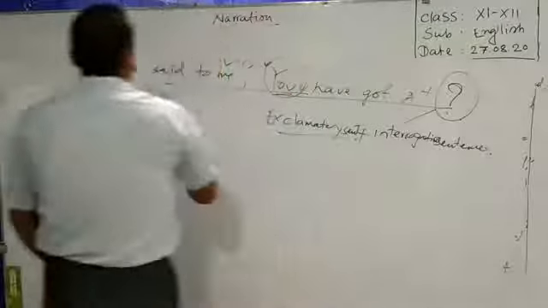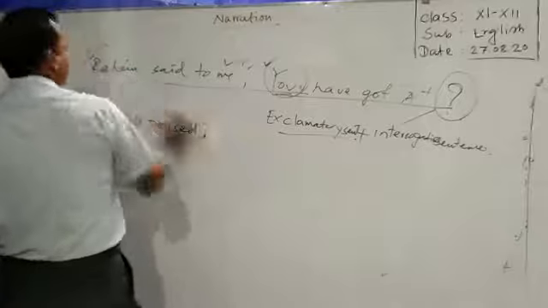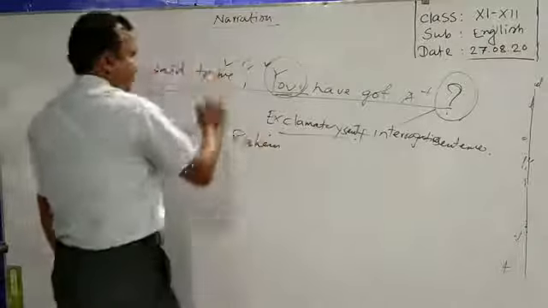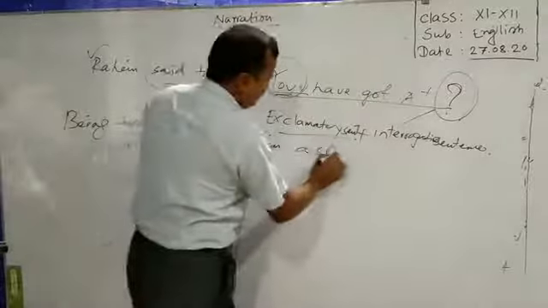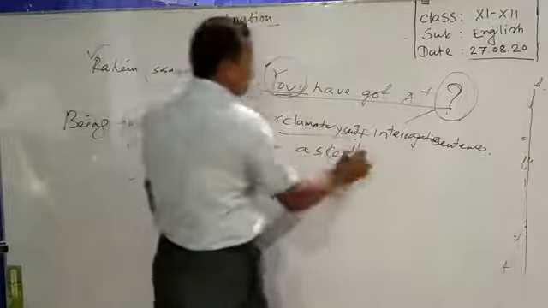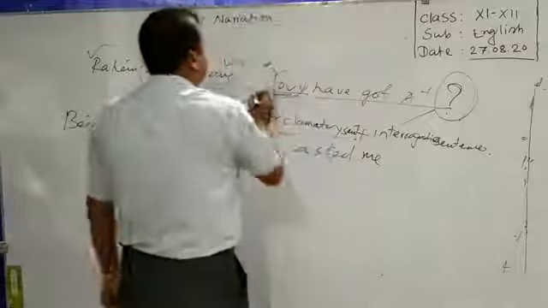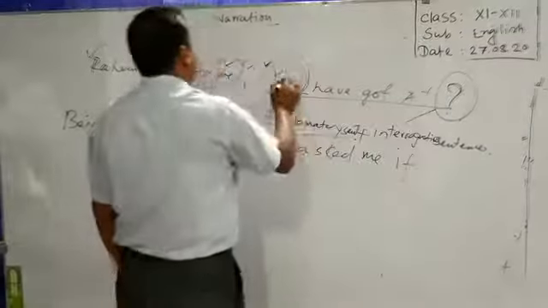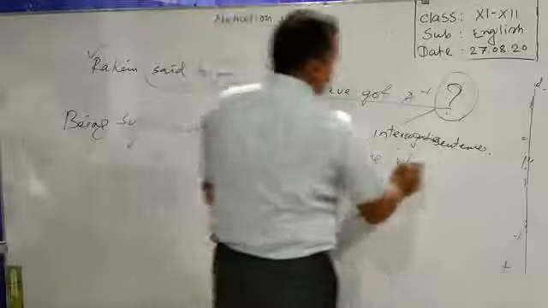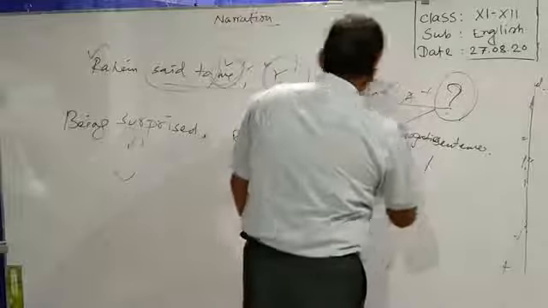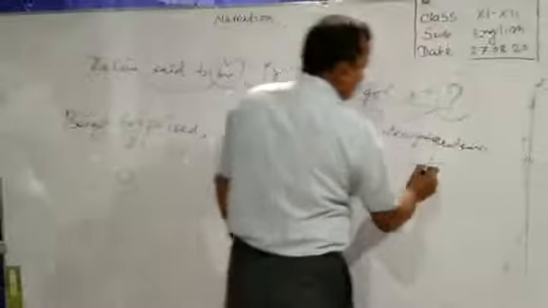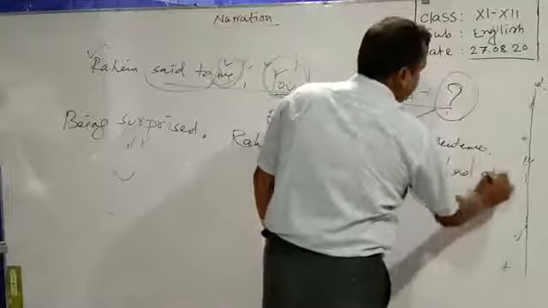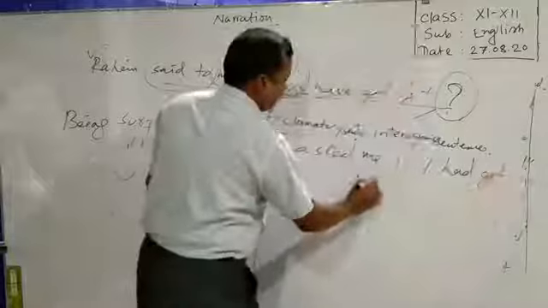Rohim, we have to use Rohim as the speaker, then said to will be replaced by asked, then me, and we have to use if here. You is indicating me, so me will be I, then have will be turned into had got a plus.